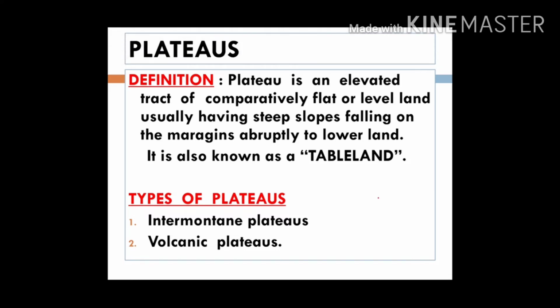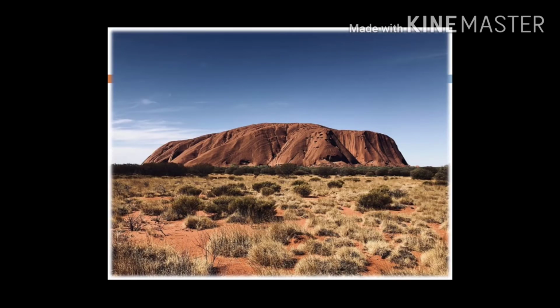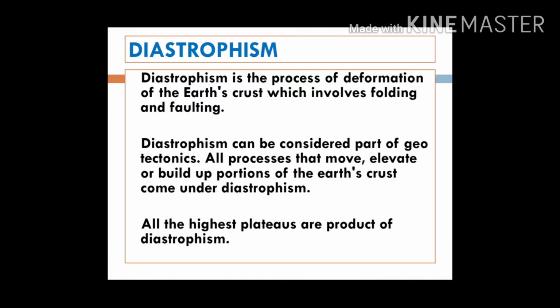Let us proceed. There are two types of plateaus you have to learn, that is intermontane plateaus and volcanic plateaus. So this is a picture of a typical plateau. You can see it very clearly. It is having steep slope and a flat top, and it is much higher than the surrounding. These plateaus, and the mountains and plains also and all the other landforms on the earth, have formed as a result of diastrophism.